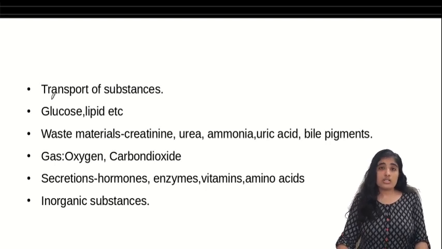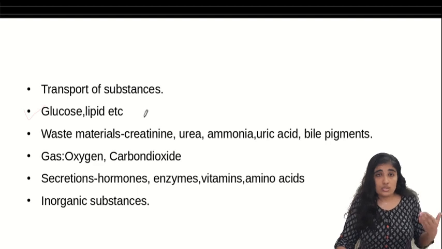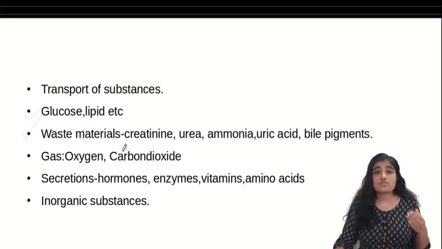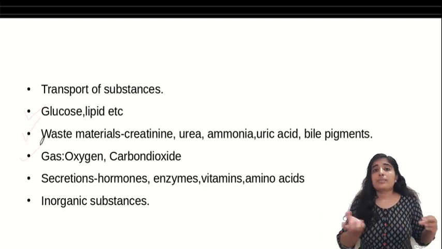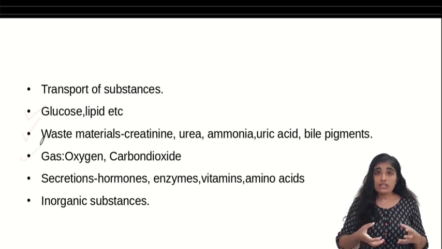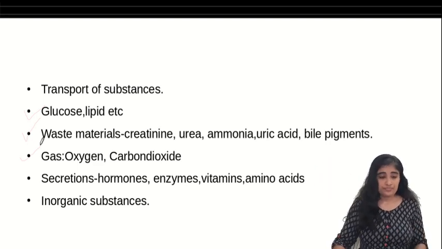So let's see what these substances are. It can be substances like glucose and lipids, which are required for the energy requirement of the body, or it can be the taking away of waste materials, the nitrogenous substances like urea, uric acid, ammonia, etc. Or it can be the gases, that is, the blood brings oxygen from the lungs to the required organ, and then takes away the carbon dioxide for giving out.